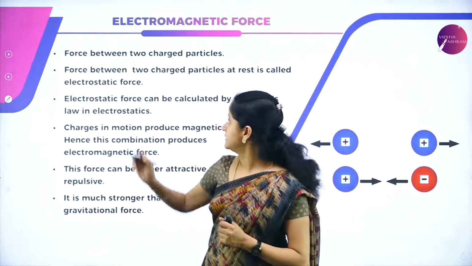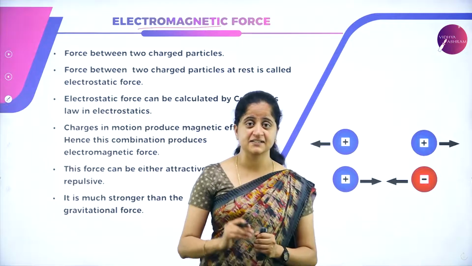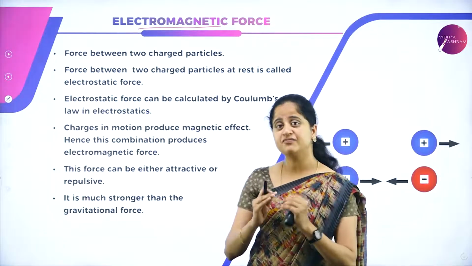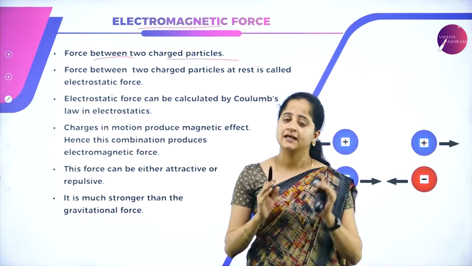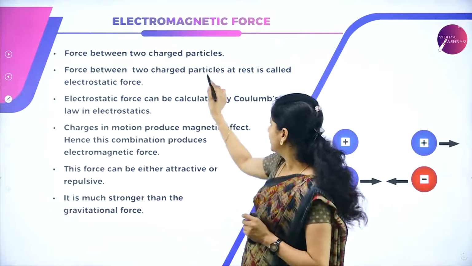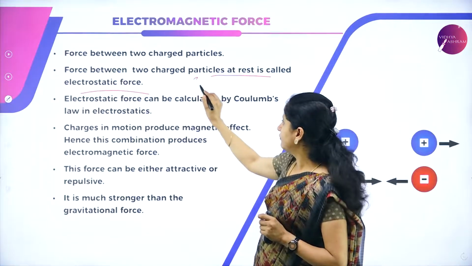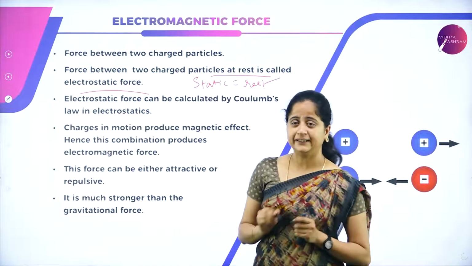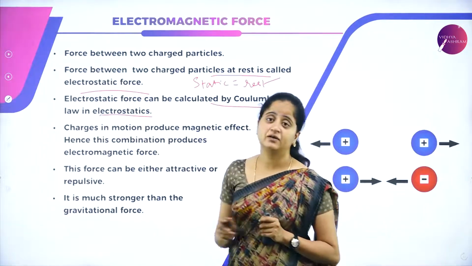So the next one is electromagnetic force. So the name itself defines electric and magnetic properties. Correct? So where does this force lie then? The force between two charged particles is electromagnetic force. So the force between two charges when they are at rest is called electrostatic force. So the word static means rest. It can be calculated with the help of Coulomb's law in electrostatics.